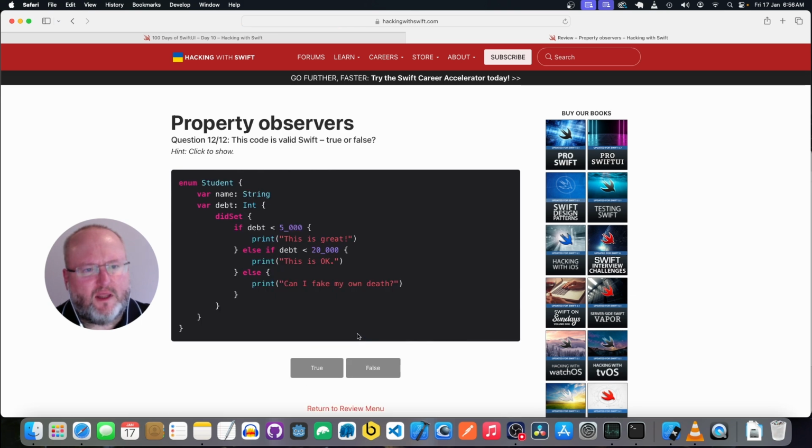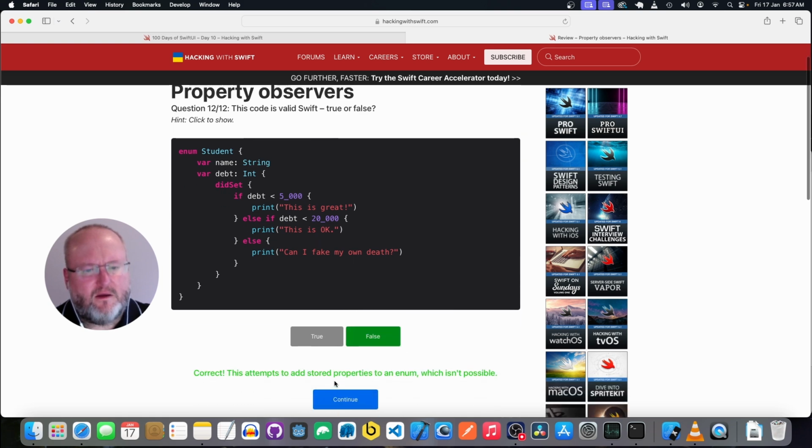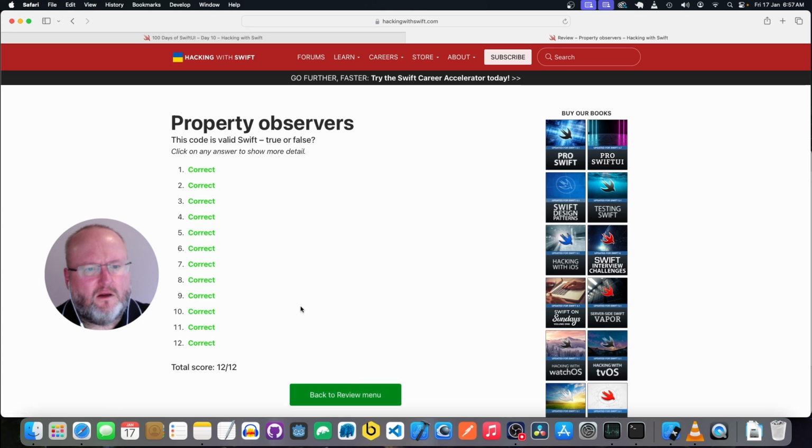And we've got an enum Student with a property name, which is a string. I haven't seen these as enums before, so I'm not sure if that's valid. I don't think that's valid. Awesome. I got all of them right.